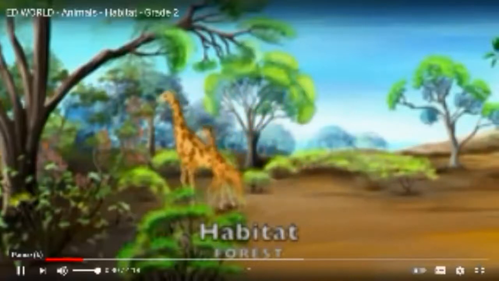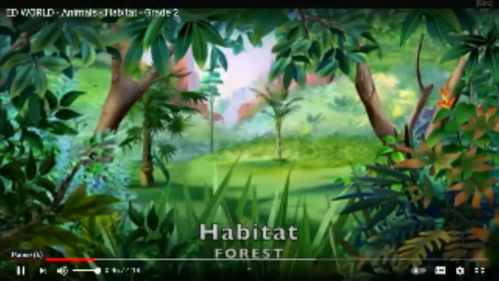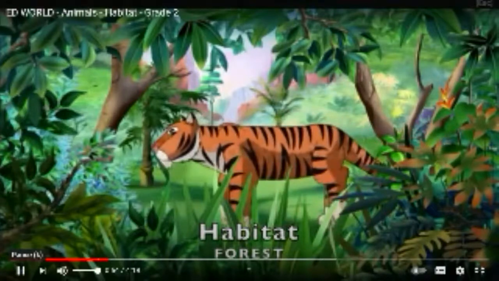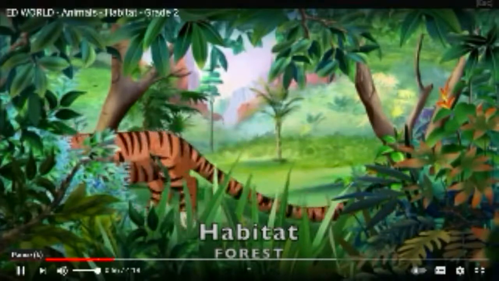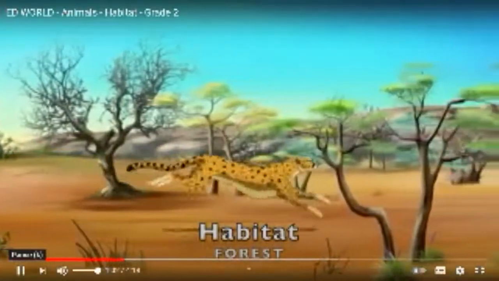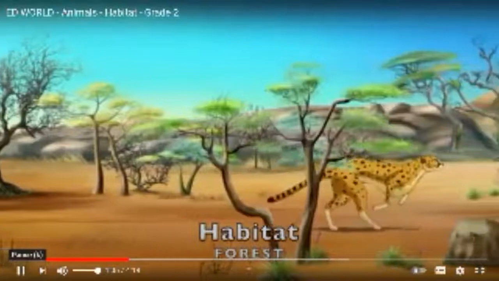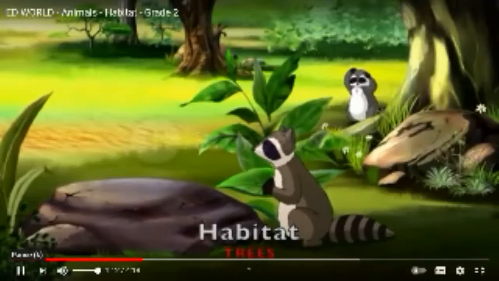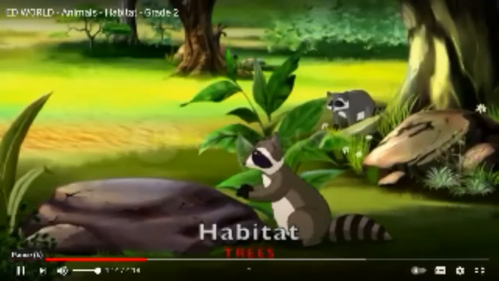Oh, that was an elephant. Elephant's habitat is also a forest. Shh, the tiger is passing by. It's a tiger. It also lives in the forest. See, the leopard is the habitat too, it also lives in the forest. Oh, squirrels.